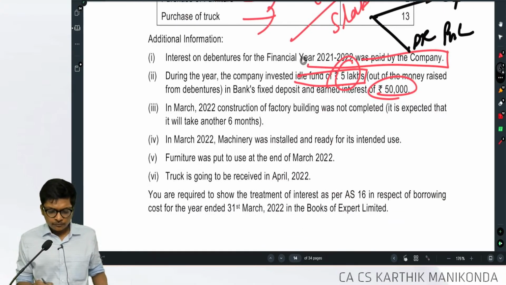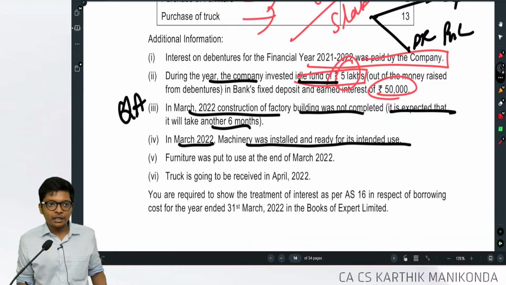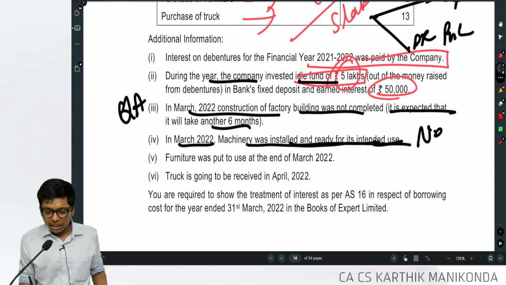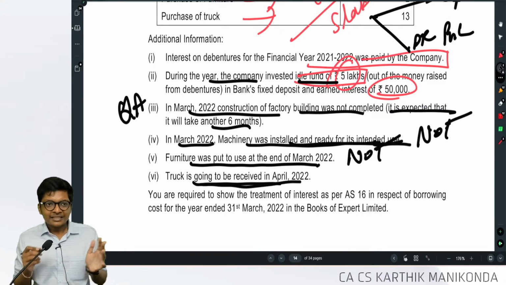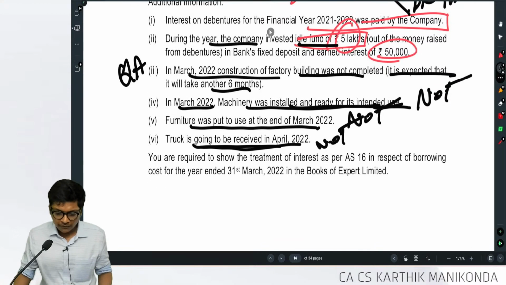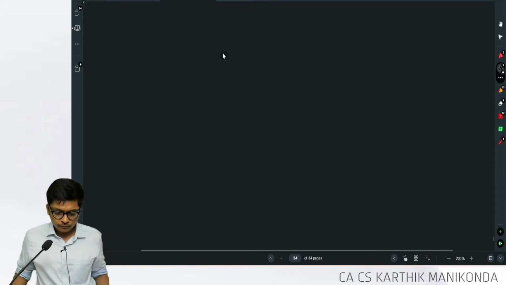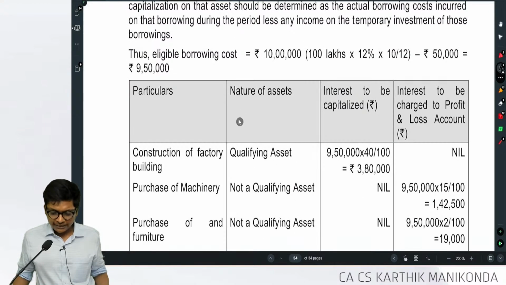Now come back here. During the year the company invested this. Construction of factory building was not completed. It's expected it will take another 6 months. So I'll treat it as what, guys? Qualifying asset. In March 2022, machinery was installed and ready for intended use. It's ready for intended use, so not a qualifying asset. Furniture was put to use, so not a qualifying asset. Truck is going to be received in April. That means hardly a substantial period of time, so it's not a qualifying asset. That's all, our answer will be. Simple. Qualifying asset and not a qualifying asset. Are you following, guys? Clear?